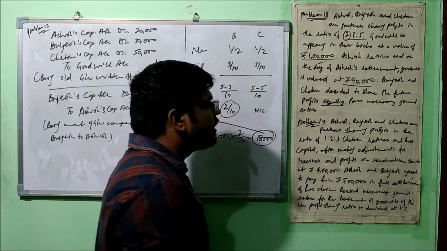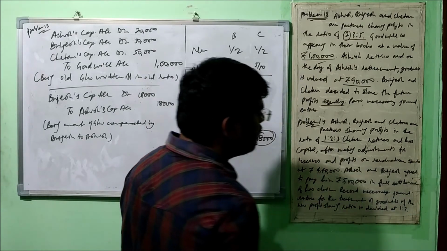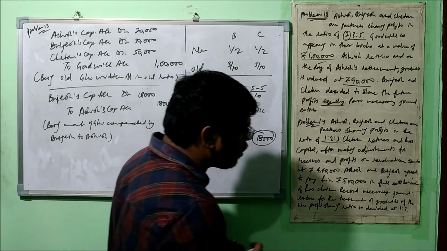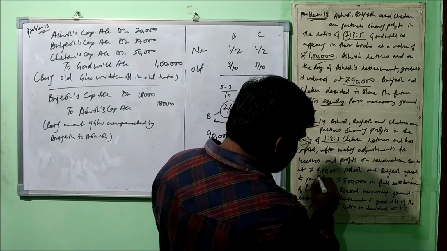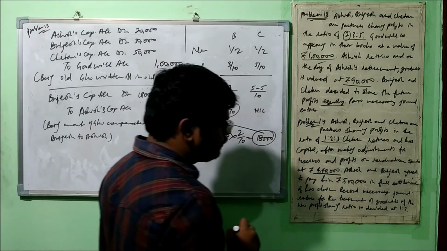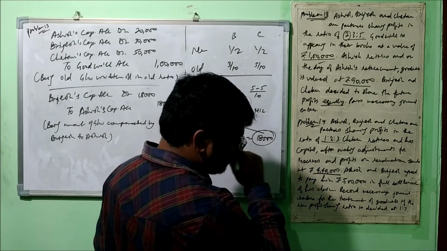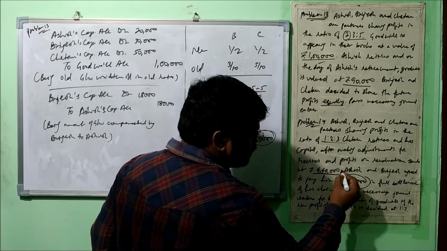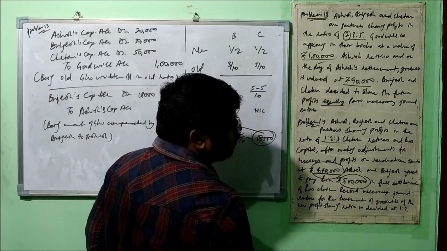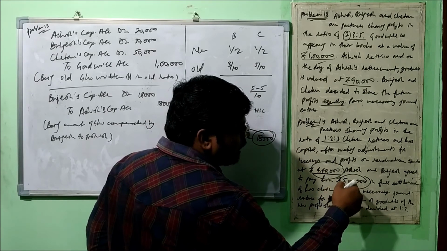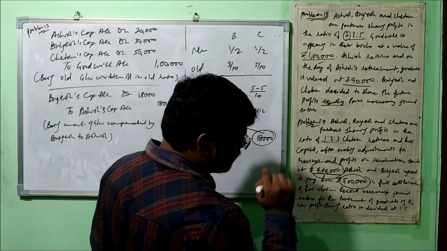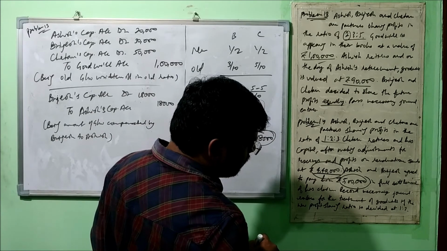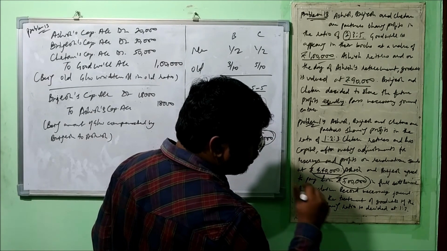Ashish, Brajesh and Chetan are partners sharing profits in the ratio 1:2:3. Chetan retires and his capital after making adjustment for reserves and profit on revaluation stands at rupees 4,40,000. So that is the adjusted capital of Chetan. Ashish and Brajesh agreed to pay him rupees 5 lakh. See, his total amount due on the firm is 4,40,000. Even then, they both are agreeing to give him 5 lakh in full settlement of his claim. Record necessary journal entries for the treatment of goodwill if the new profit sharing ratio is decided at 1:3.